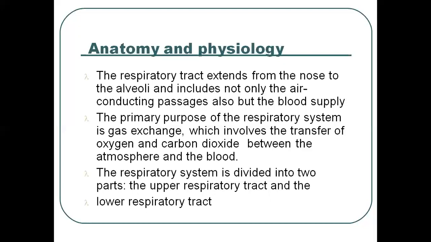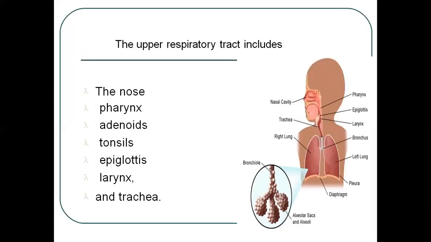The respiratory system is divided into two parts: the upper respiratory system, or upper respiratory tract, and the lower respiratory tract. The upper respiratory tract includes, first, the nose, which is the nasal cavity, then the pharynx, then the adenoids, then the tonsils and the epiglottis, then the larynx, and the trachea present in this area. So this is the upper respiratory tract.